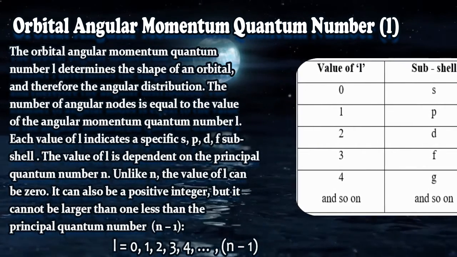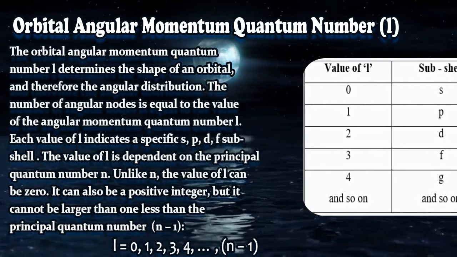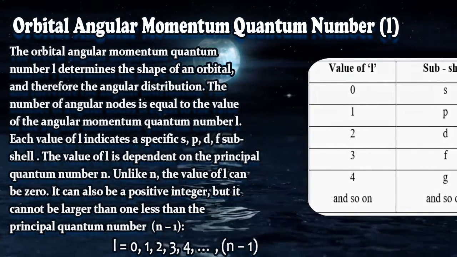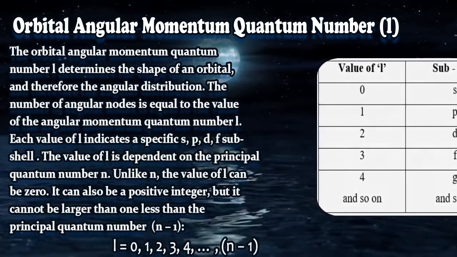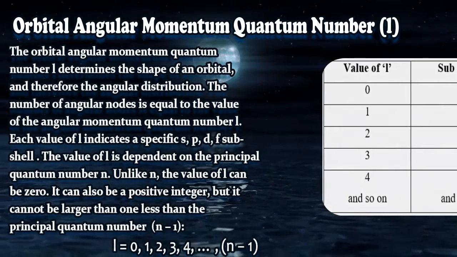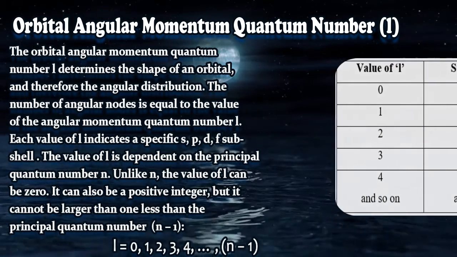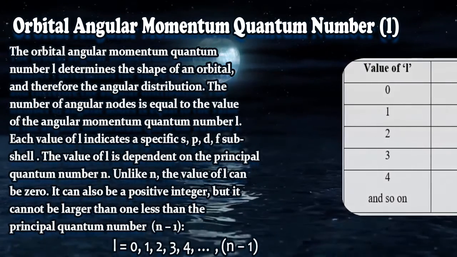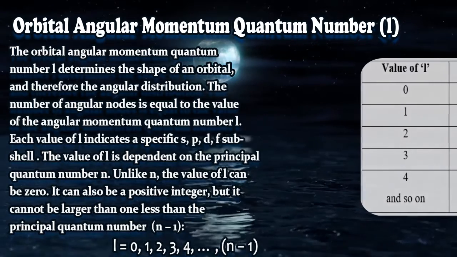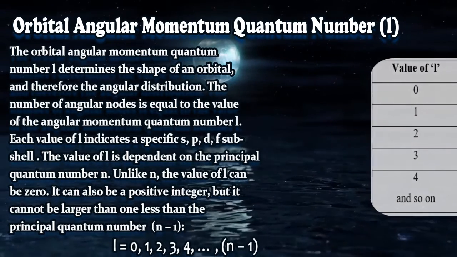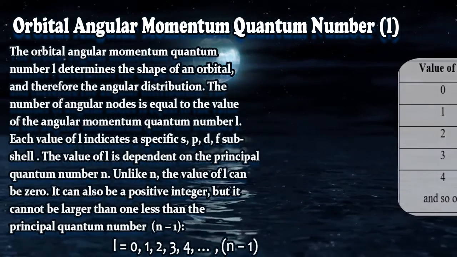So now you can clearly understand the electronic configuration that you studied in classes 9 and 10, that K, L, M, N contain 2, 8, 18 and 32 electrons. Whatever I have discussed here is nothing but the justification of how this 2, 8, 18 and 32 distribution comes, okay, right?